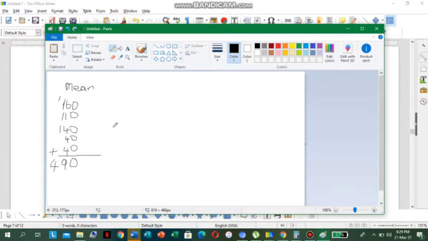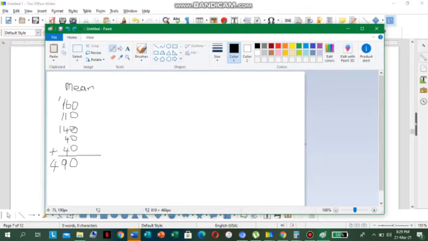All right, so let us go now. Let me use my undo. All right, so pencil. So remember now, we have to divide by the number of values in the set. So 1, 2, 3, 4, 5.